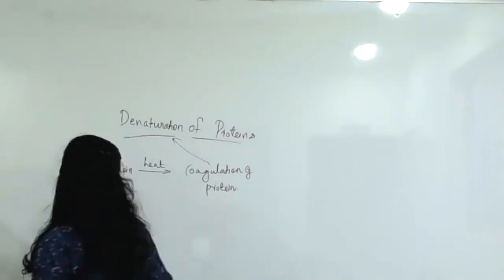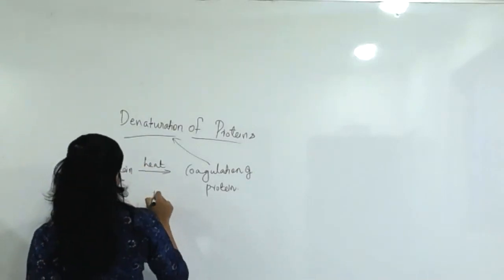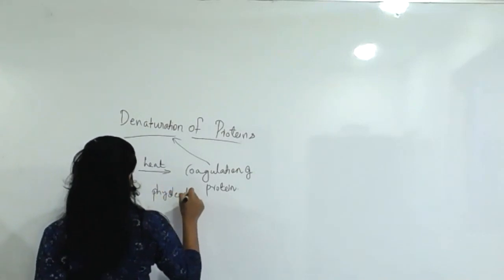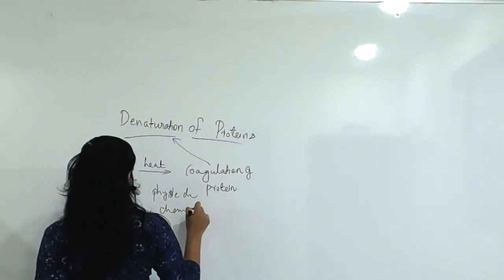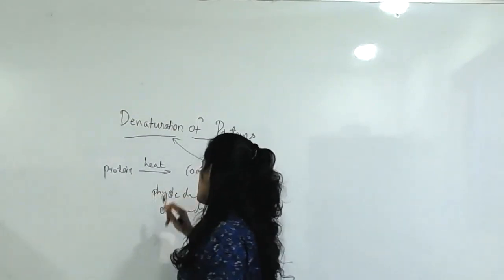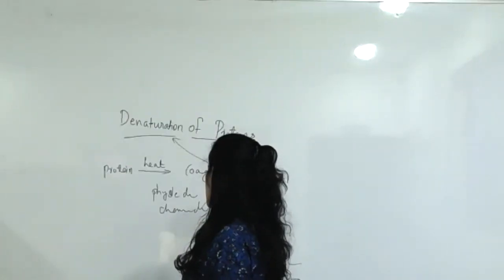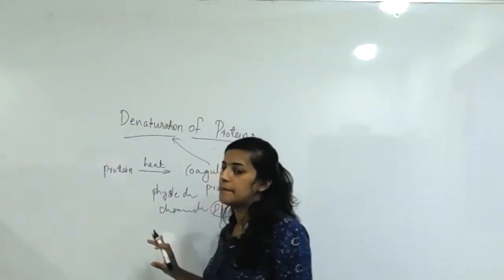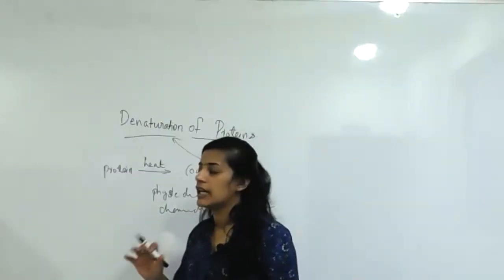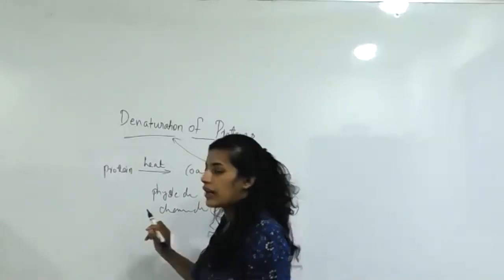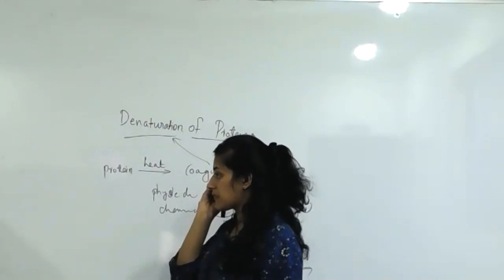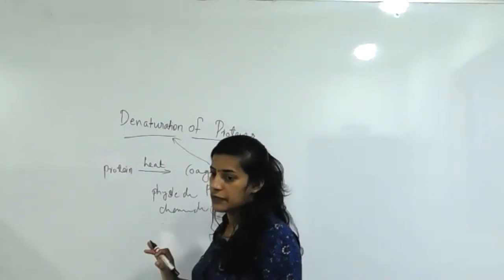So denaturation means any physical change or chemical change. For example, heat is a physical change; any pH variation is a chemical change happening in the protein. The complete format of the protein changes. For example, before entering atmospheric conditions, that protein is in liquid form.